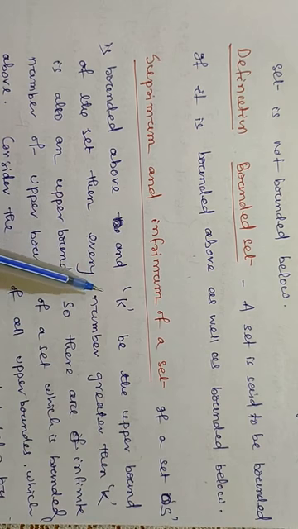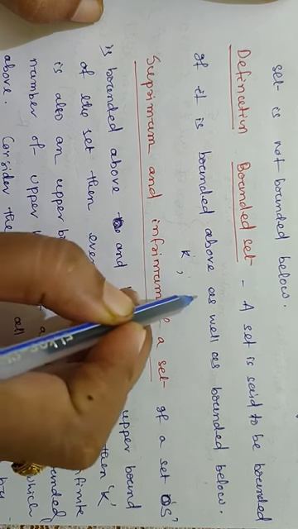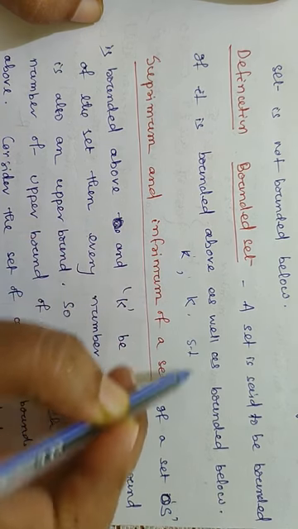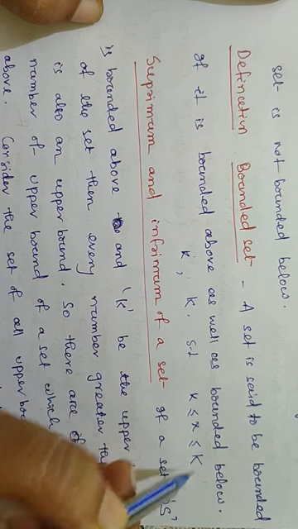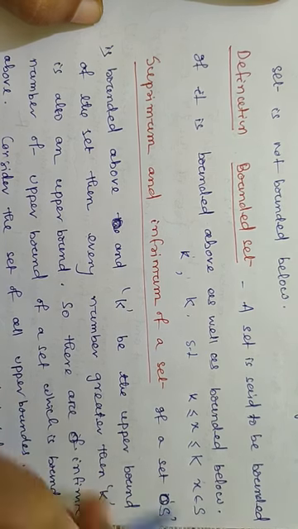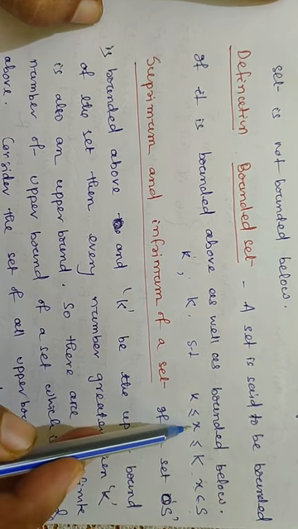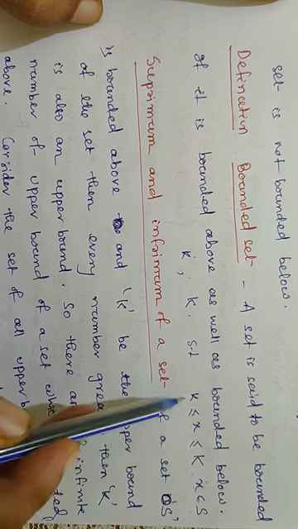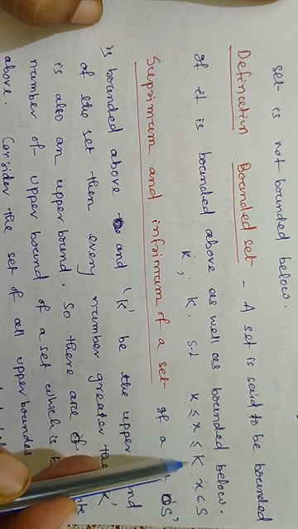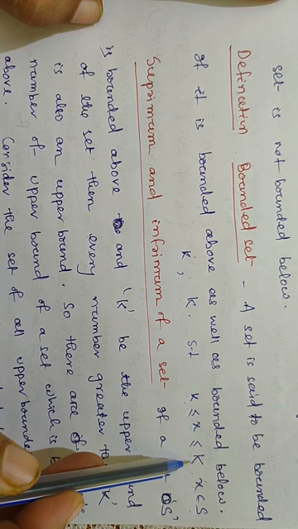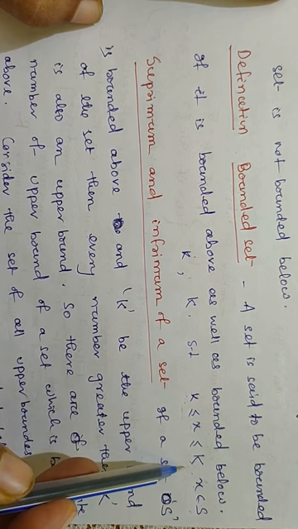That means there exists a real number k and another real number K such that k is less than or equal to x is less than or equal to K for all x belonging to S. For every element in S, x lies between k and K. That means there is a lower bound and also an upper bound. Then we say that this set is a bounded set.